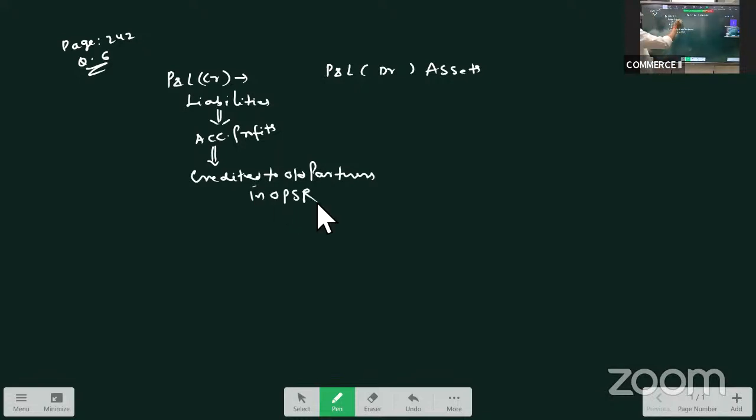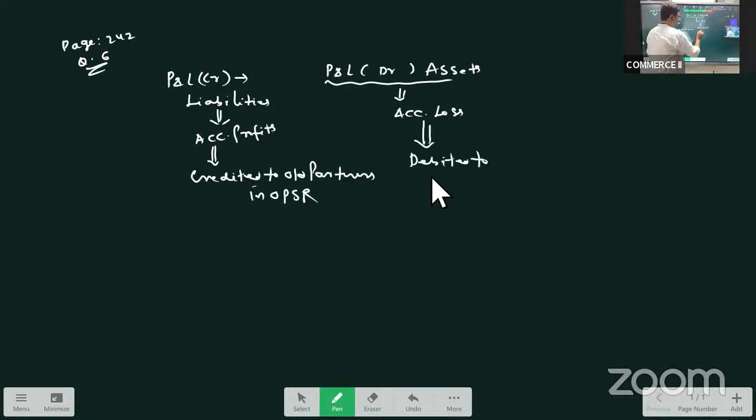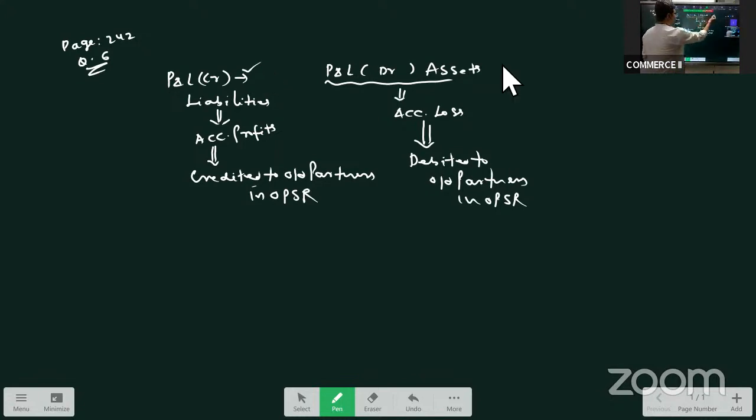Now that it is given on the asset side, it is accumulated loss. So this has to be debited to all partners in their profit sharing ratio. Very simple. If P&L is on the liability side, it is credited to partners. If the P&L balance is given on the asset side, it is accumulated loss and we have to debit it to all partners. So here also we follow the same treatment.